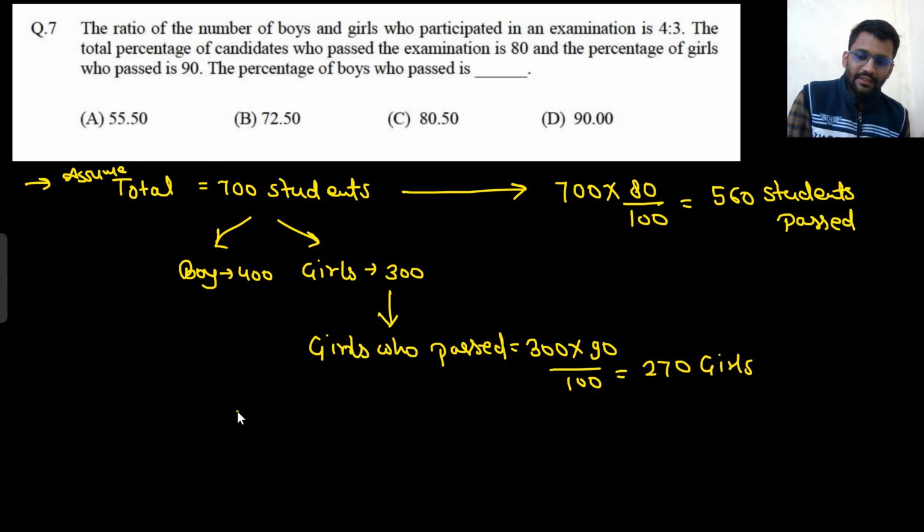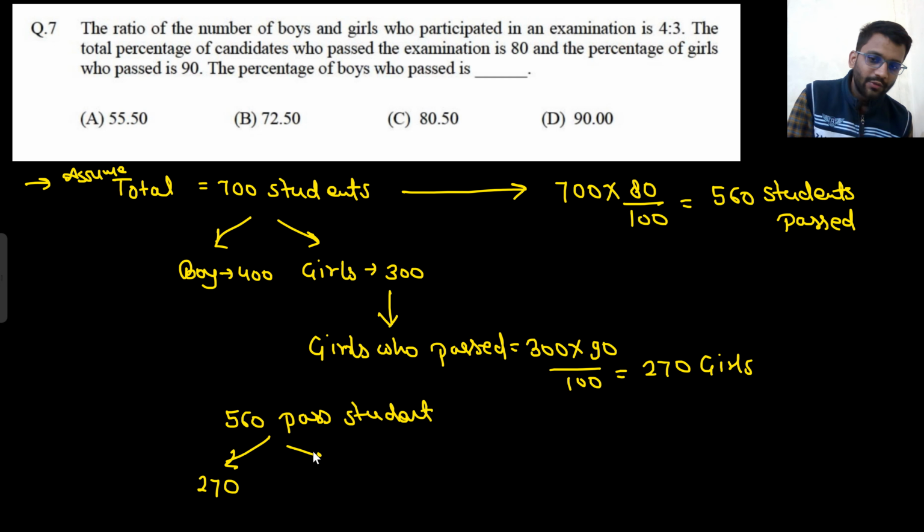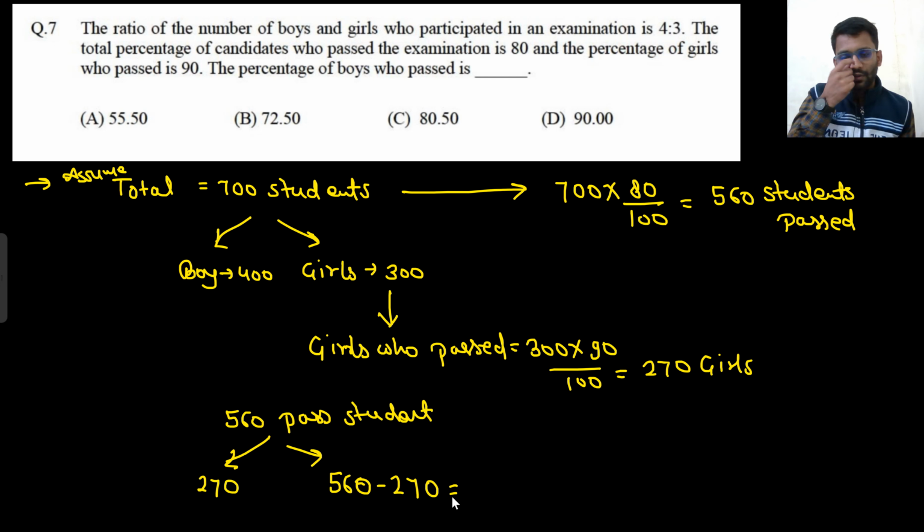So there were these 560 pass students. Out of these, girls have been 270. So how many boys would be there? 560 minus 270, right? So it would be 210.